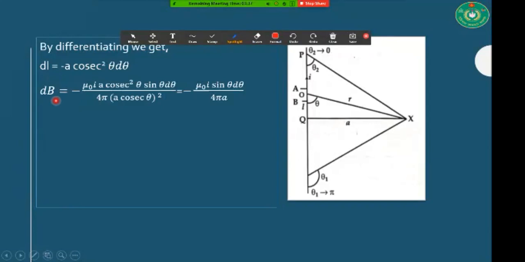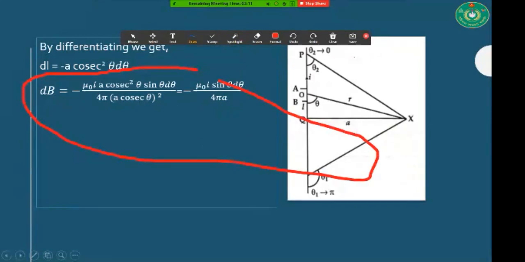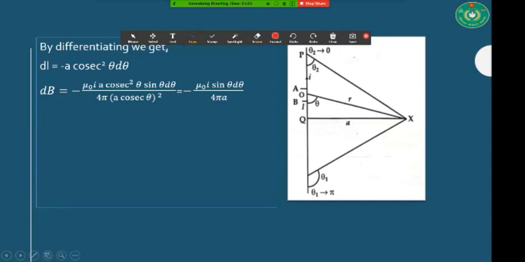And dB is equal to mu naught I a cosec square theta sine theta d theta over 4 pi a squared cosec square theta, which is equal to mu naught I sine theta d theta divided by 4 pi a. Boys, it is nothing but a simple calculation. After this simple calculation, you are getting this value.